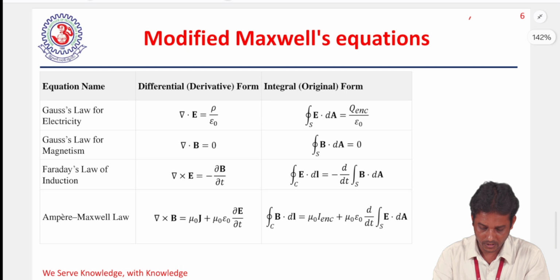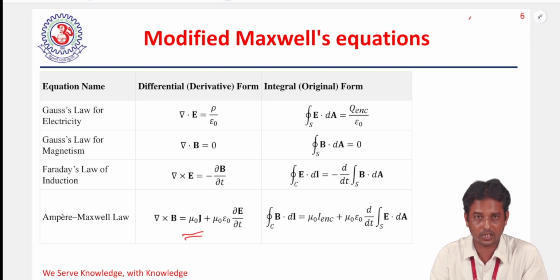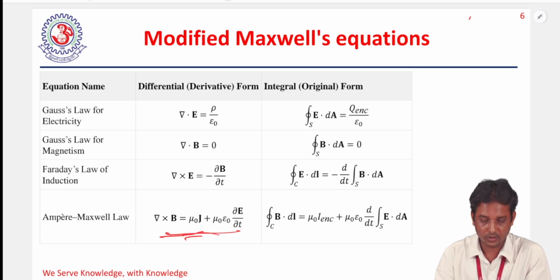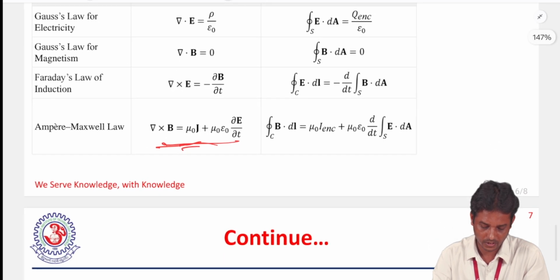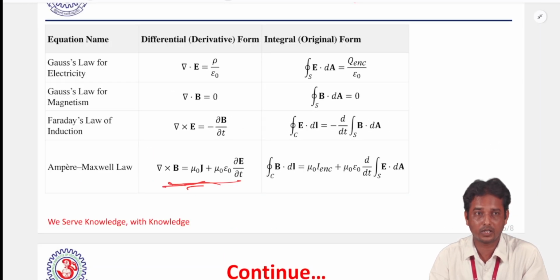These are the equations modified by Maxwell. So all the equations are now consistent, with no problem, even when the electric charge is decreasing with time.